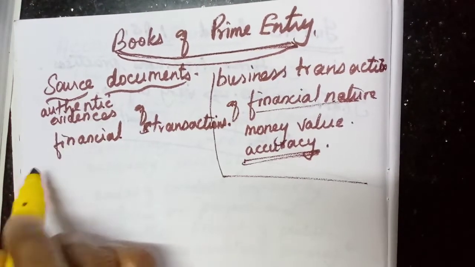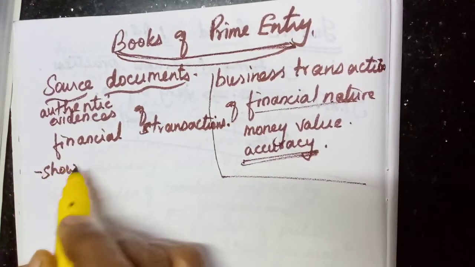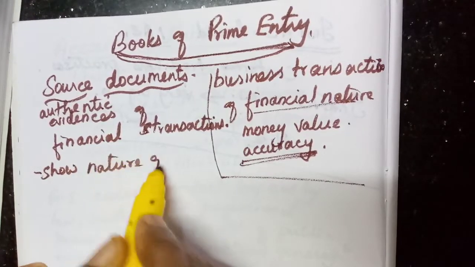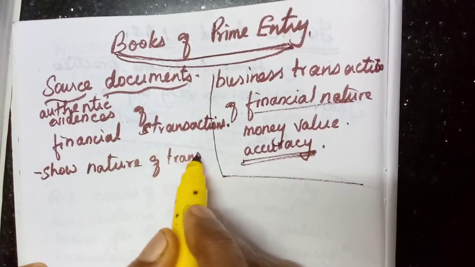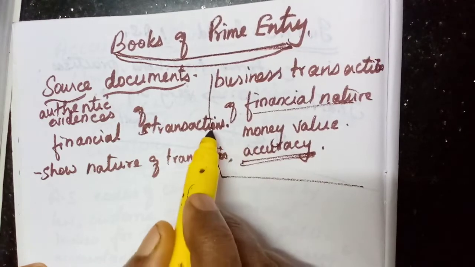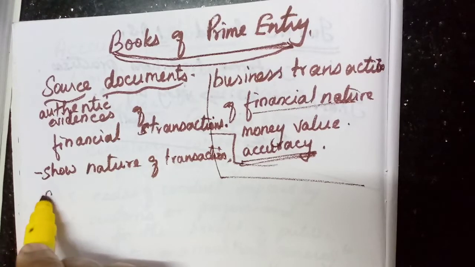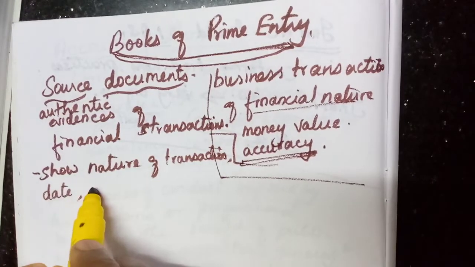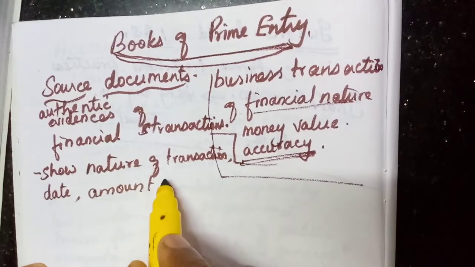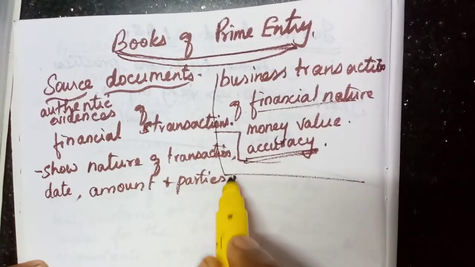So what do these source documents show? These source documents show the nature of the transaction. What type of transaction? Whether it is a cash purchase, or a credit purchase, or a cash sale, or a credit sale. Then when it has happened, the date, then the amount, and the parties involved.